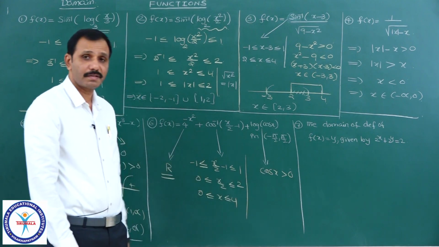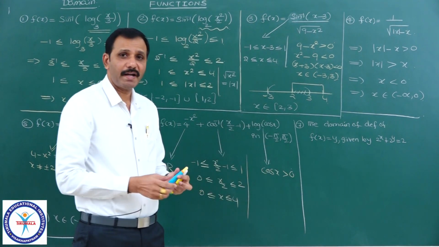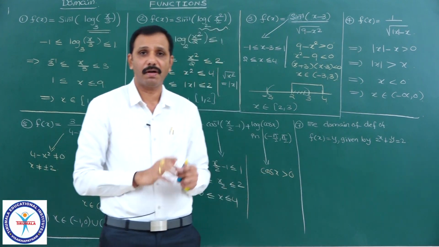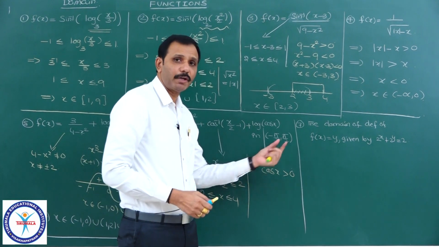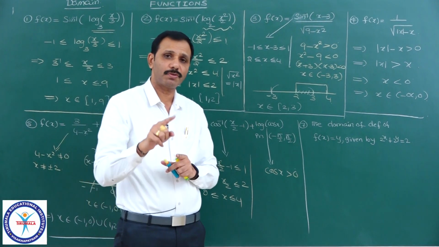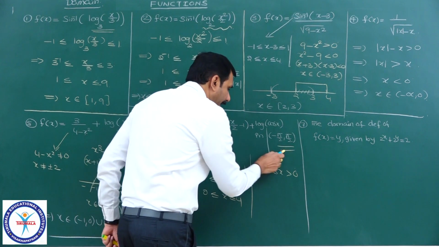Look here students, cos x greater than 0, then only it is defined, and we know cos x is positive in the first quadrant and fourth quadrant. And of course you see in the interval minus pi by 2 comma pi by 2 means 0 to pi by 2 first quadrant, minus pi by 2 to 0 fourth quadrant. Therefore it is positive in this complete interval.